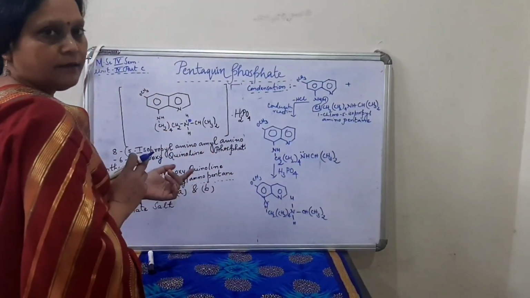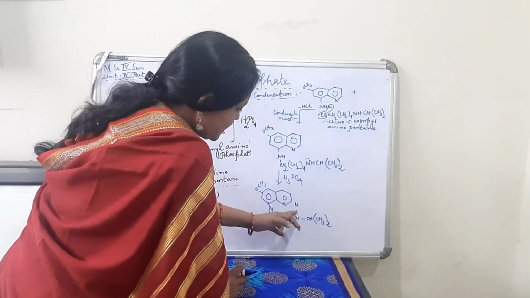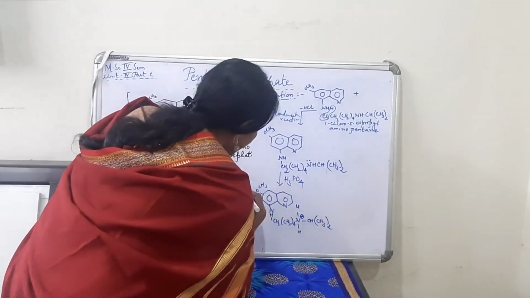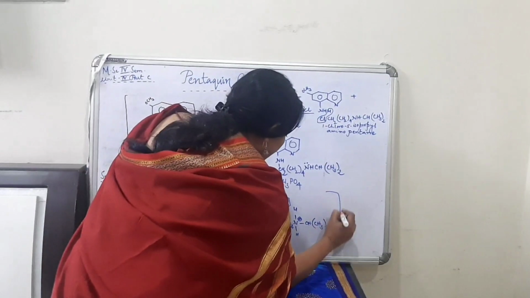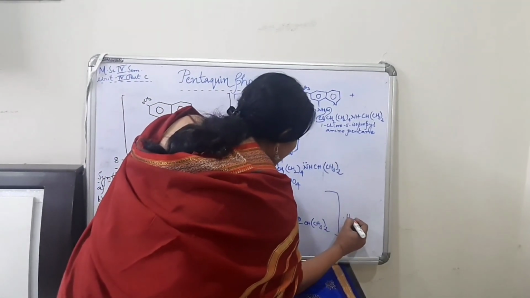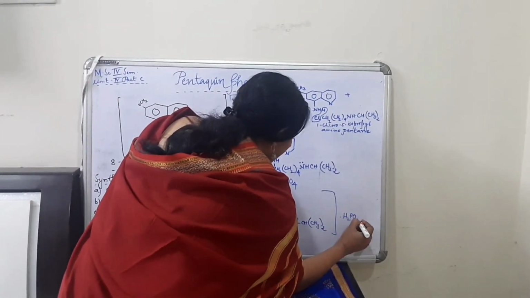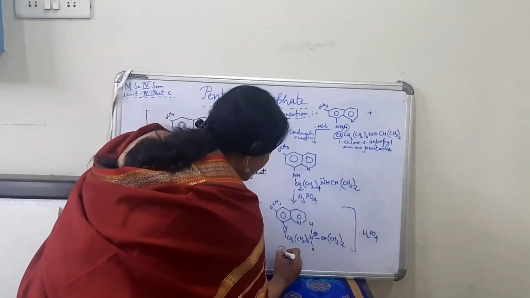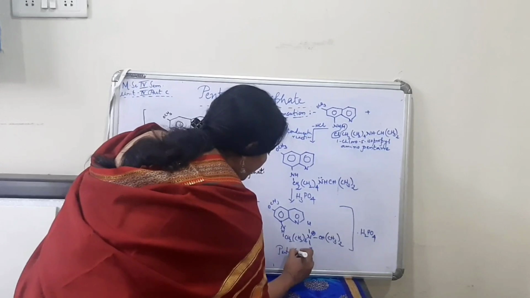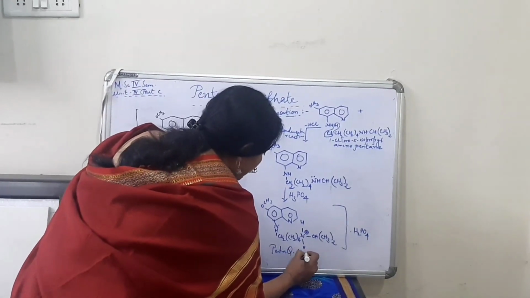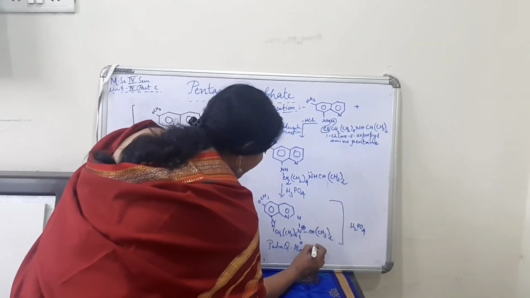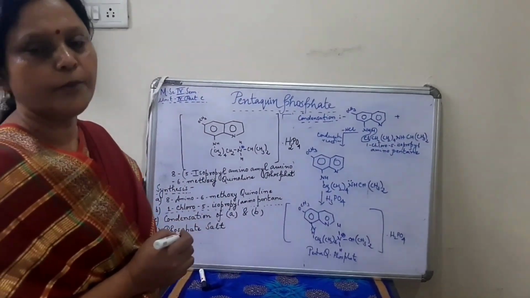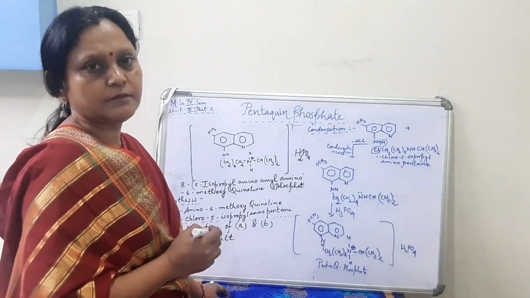So one thing again to get clear: nitrogen here is having 4 valency. So a positive charge over nitrogen, and this gets converted into the phosphate salt. So the name of the compound is pentaquine phosphate. Pentaquine phosphate, another drug of the class 8-amino 6-methoxyquinoline.